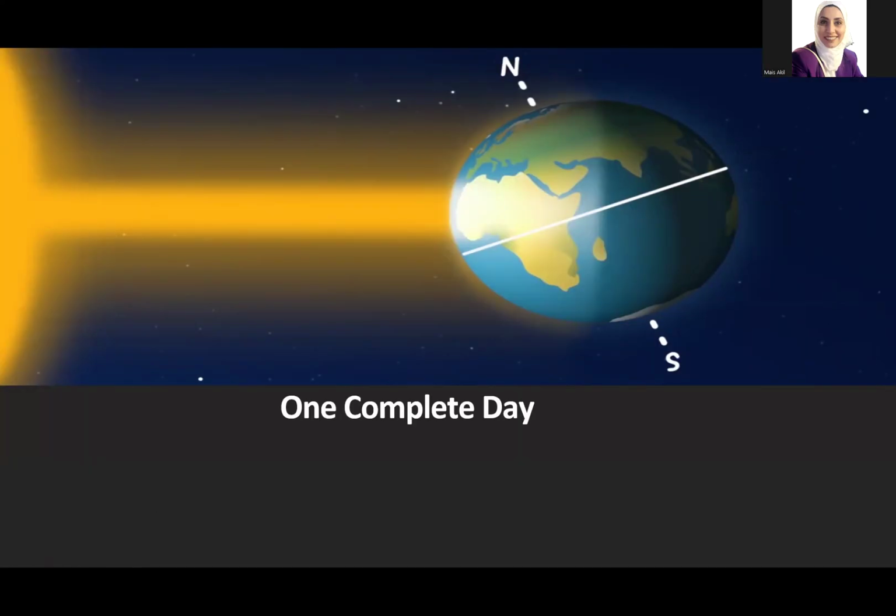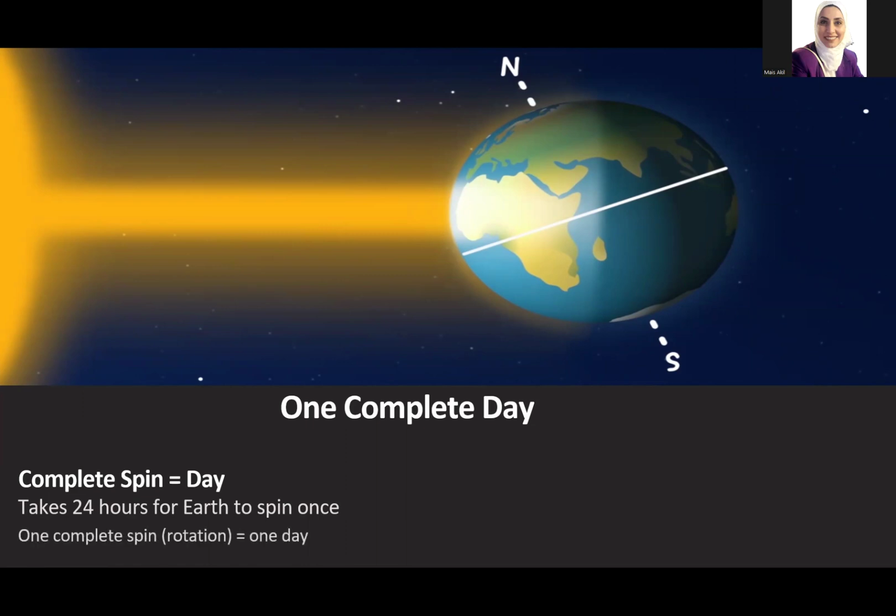And one complete day takes one complete spin. It takes 24 hours for Earth to spin once on its axis. One complete spin or rotation equals 1 day, and 1 day includes day hours and night hours.